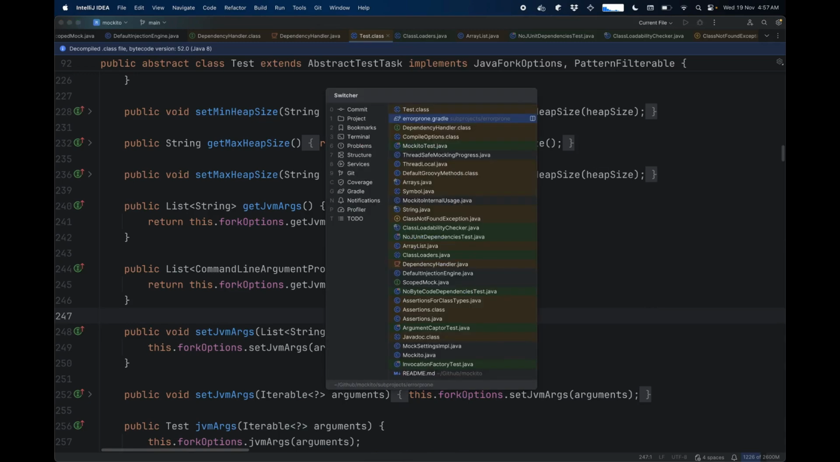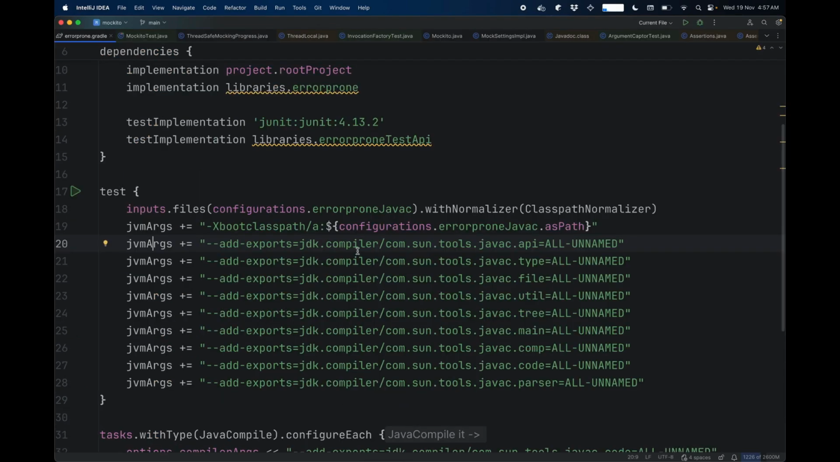For example, over here I've pulled up the Mockito codebase. Mockito is a popular open source unit testing helper library, and it's built using Gradle. Here's a Gradle build file for one of its submodules, the error-prone submodule. At first glance, you see it does have IDE support. I can pop up type signatures, I can get syntax highlighting, I do have these inline hints and so on. I can jump to definition.